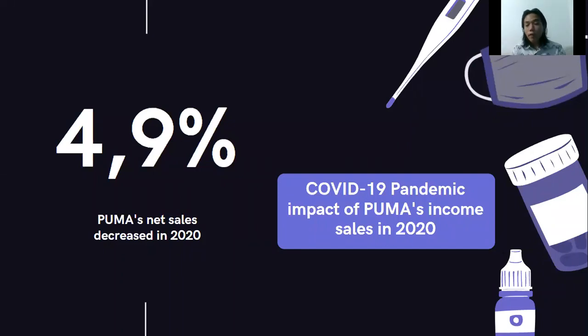The COVID-19 pandemic has had quite an impact on everyone, without exception. This was also felt by Puma SA. Net sales in 2020 decreased by 4.9% compared to 2019. The impact was very pronounced.